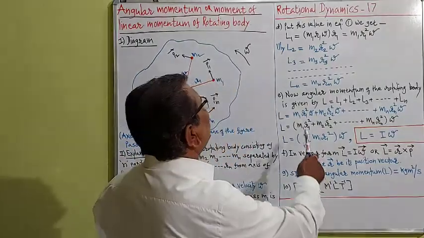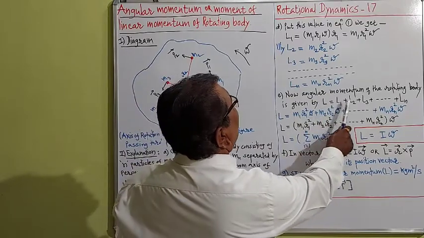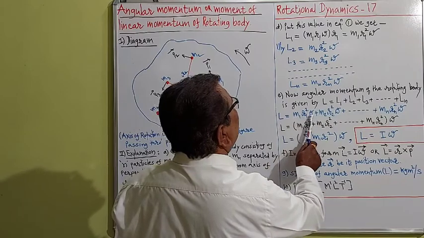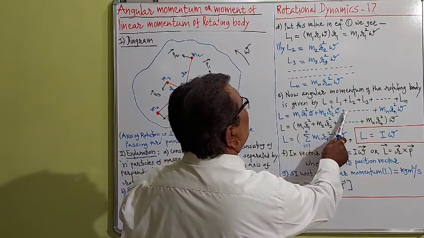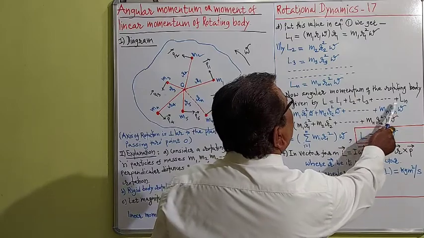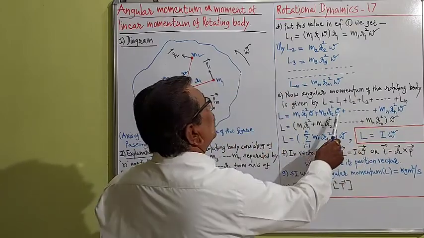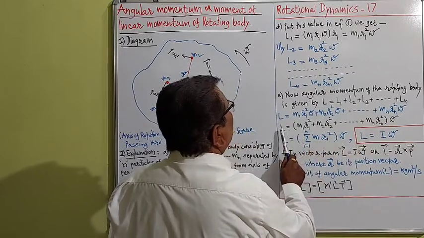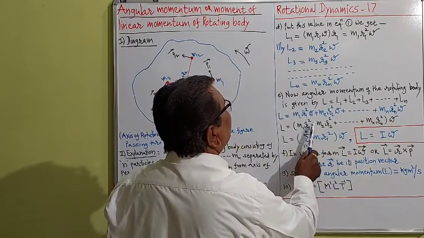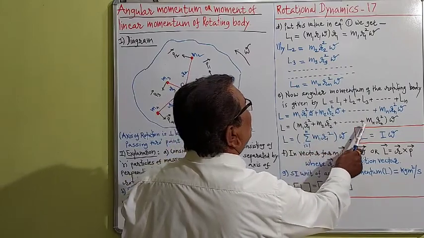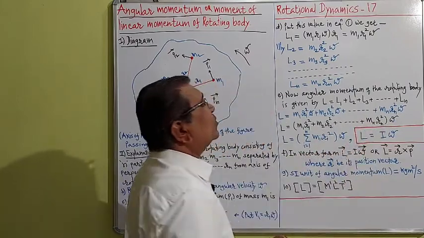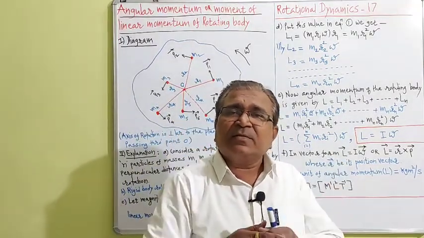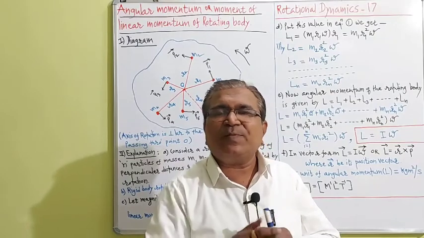See carefully and put the values of L1, L2, L3 in the formula. We can write L = m1 r1² omega + m2 r2² omega + ... + mn rn² omega. From this, omega is taken common outside the bracket, so we can write L = (m1 r1² + m2 r2² + ... + mn rn²) omega. What does the bracket term indicate? It is the definition of moment of inertia.